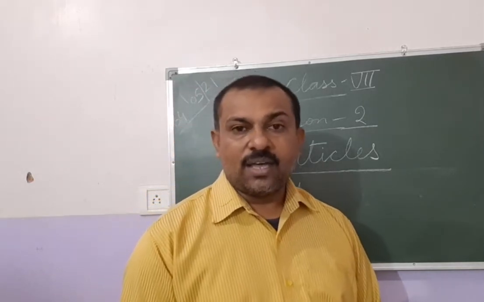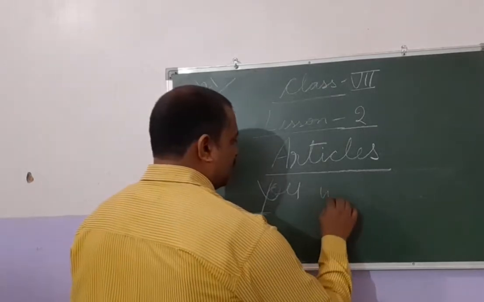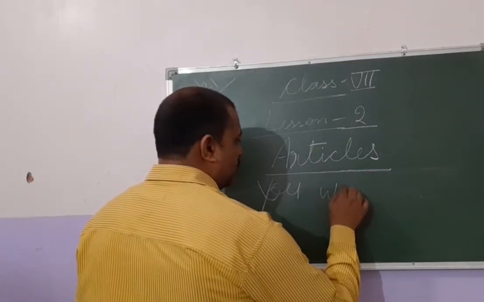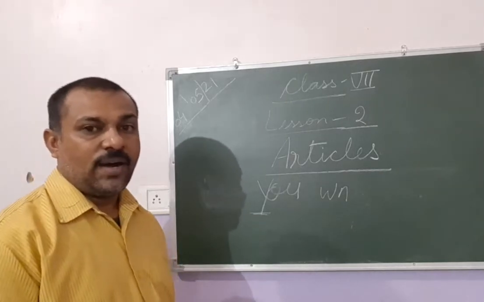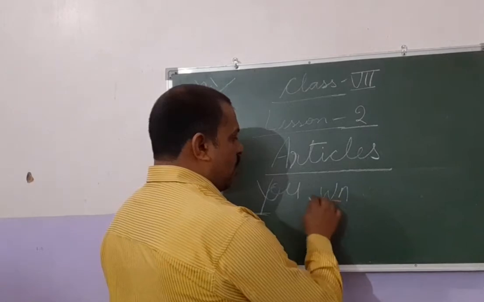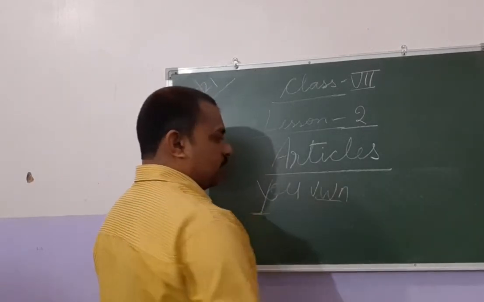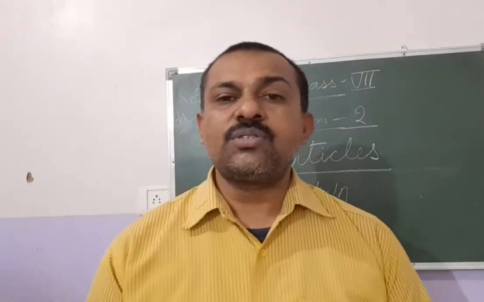One. When we say one, it begins with a W sound. One. Either you can use W or you can use V. That's why it is treated as a consonant sound. So it is used with a.